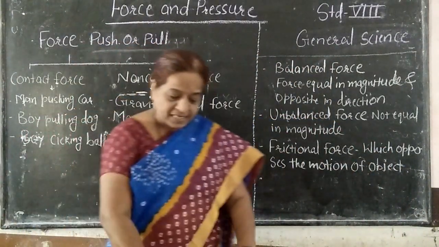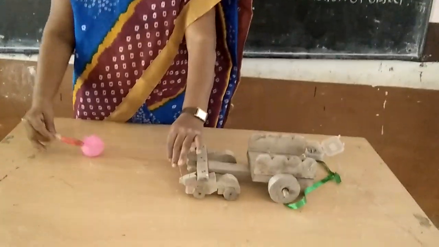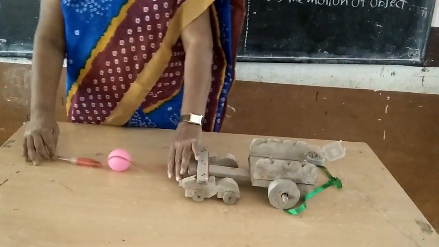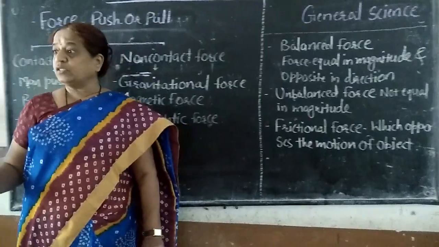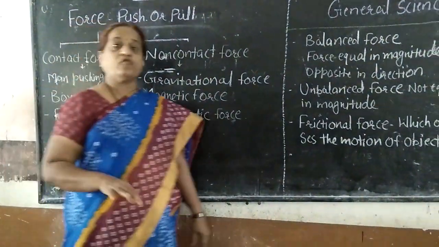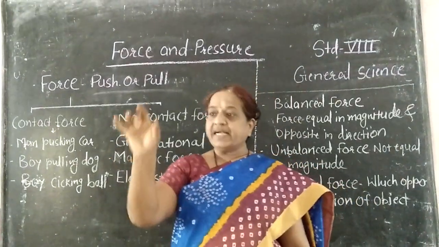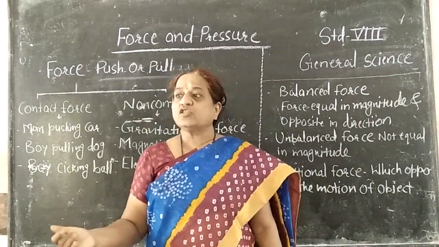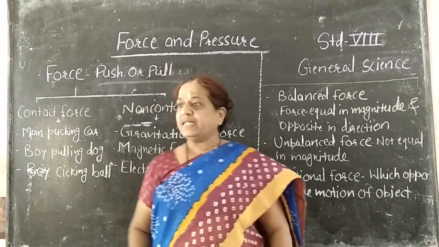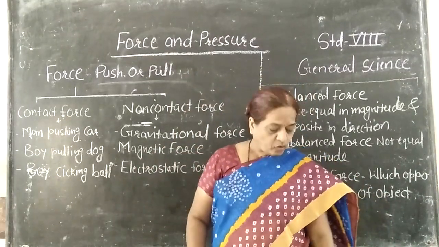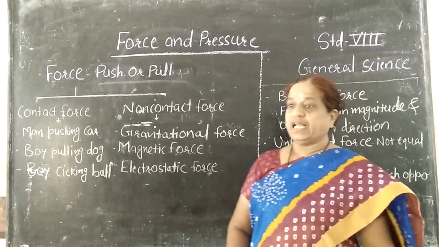For example, when I say that the length of the string is 1 meter, that means there is no need to tell about the direction. So such types of quantities are known as scalars. Or when I say that your height is 3 feet, that means there is no need of direction to explain that quantity. So such types of quantities are known as scalars.